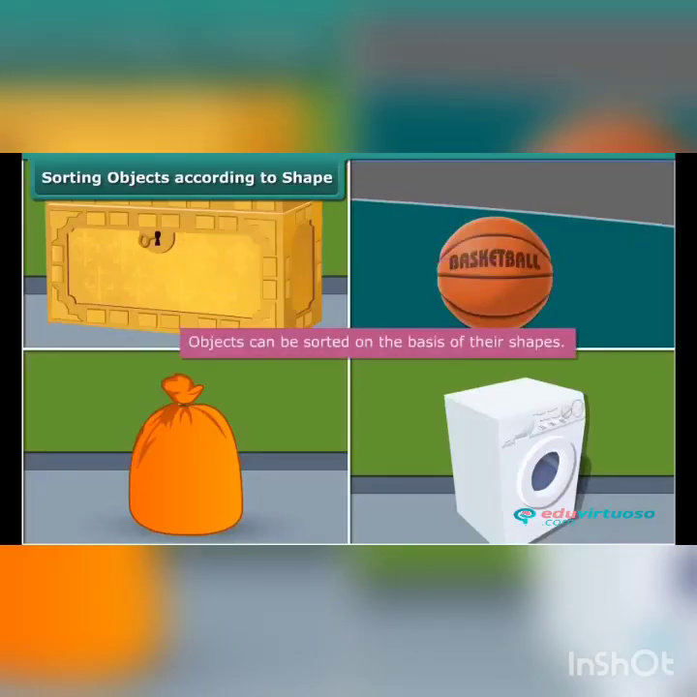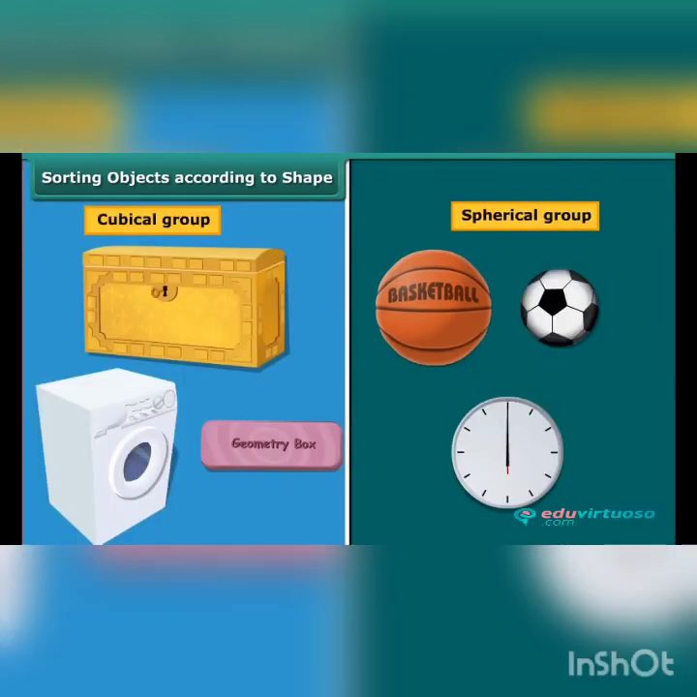A box is a cube or cuboid, whereas a ball is a sphere. A laundry bag is cylindrical in shape, whereas a washing machine is cuboid. Thus, we can classify materials based on their shapes. Circular or spherical objects form a group, whereas cubical or cuboidal, square or rectangular objects form another group. Such a classification allows us to study and analyze the properties of different shapes.